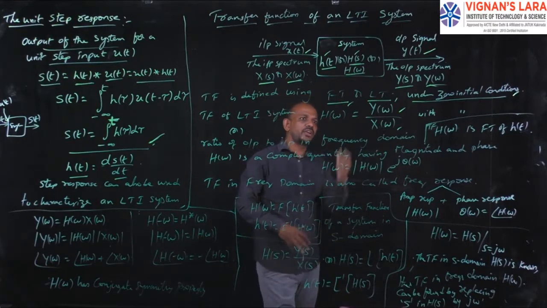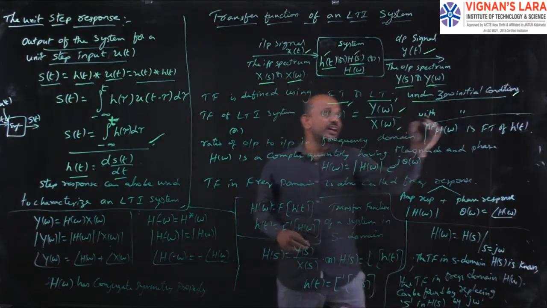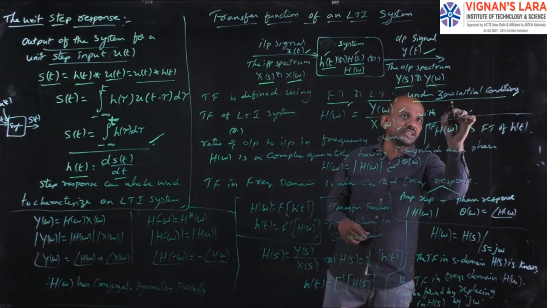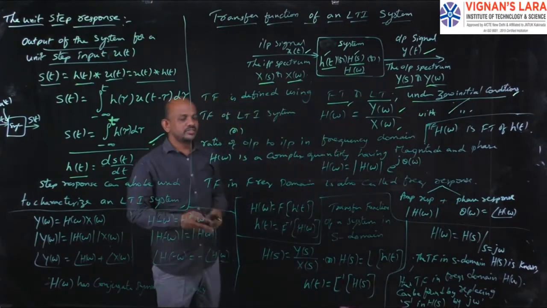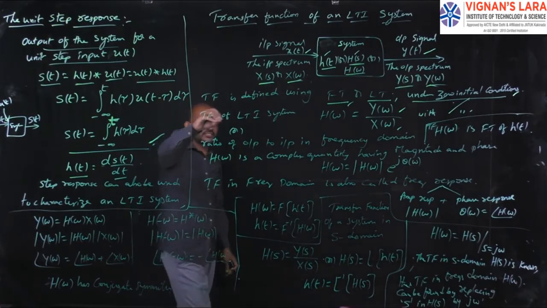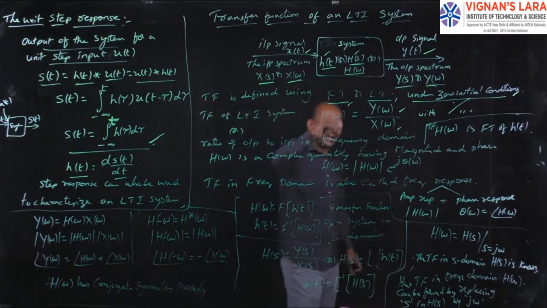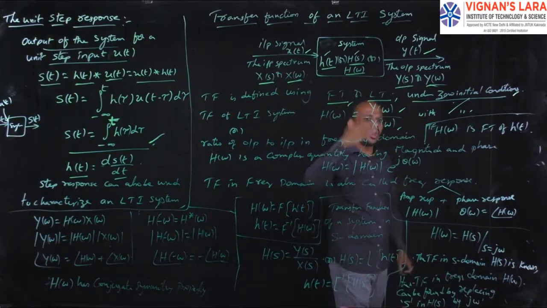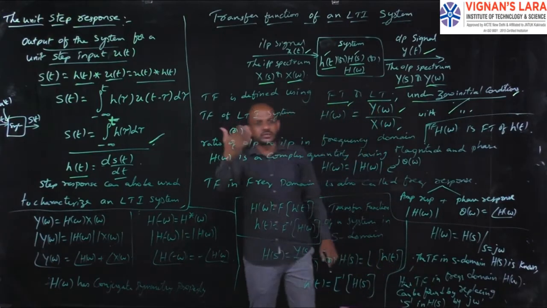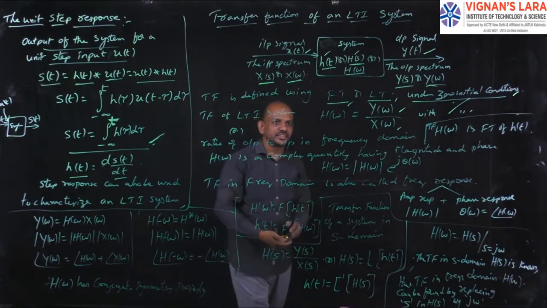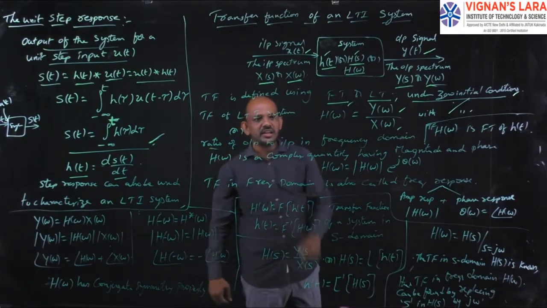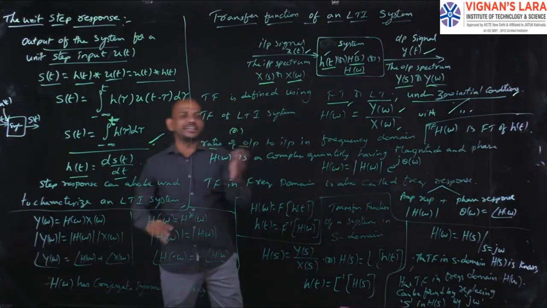That is Y of omega by X of omega with zero initial conditions. That is very, very important. Simply, it is the ratio of output to input in the frequency domain.